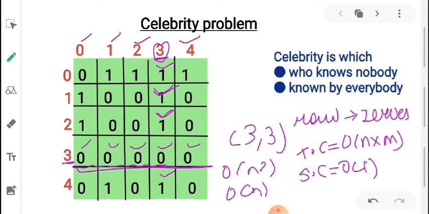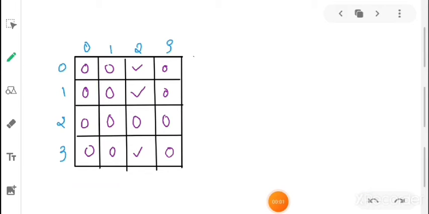Let's see how we can do this by using a stack data structure, so that our time complexity will be optimized to O(n) and the space complexity will be O(n), because we will be using a stack data structure. So by using a stack we can clearly solve this problem in O(n) time complexity.